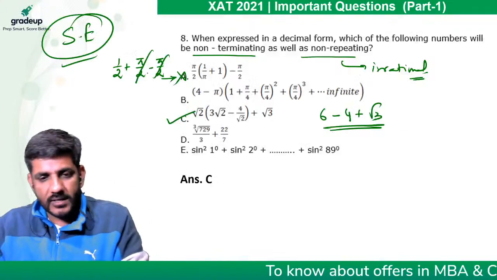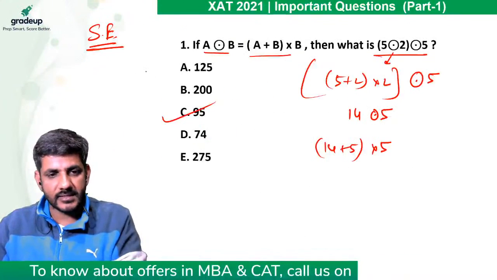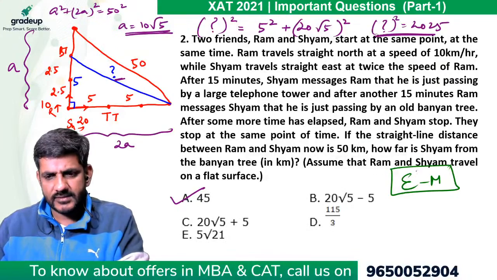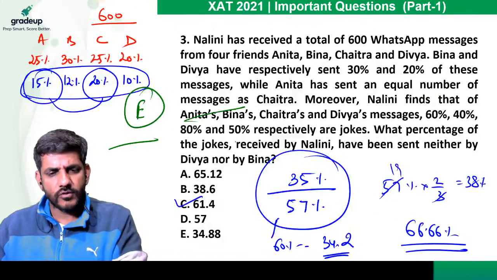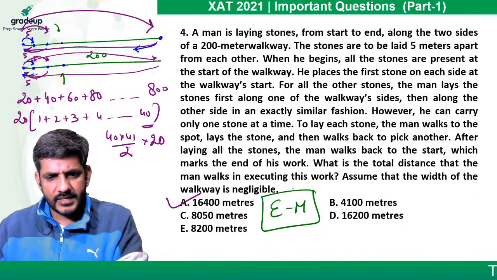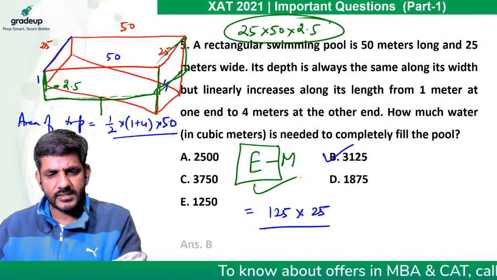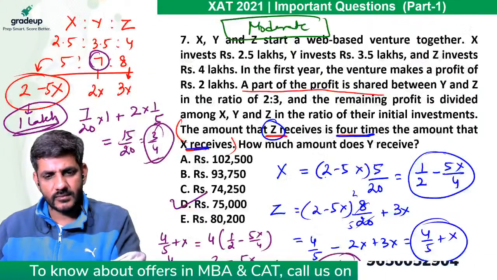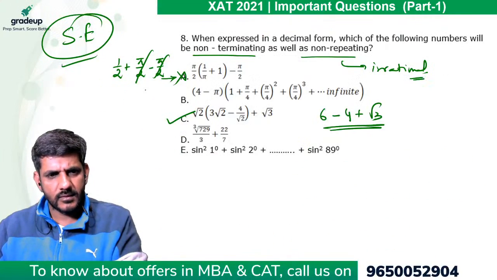नाउ द इंपॉर्टेंट पॉइंट इज इफ आई लुक एट ऑल द क्वेश्चंस टिल नाउ गाइस, जस्ट एक बार ध्यान से देखिए. First question easy, second question easy to moderate, third question easy, fourth question easy to moderate, fifth question easy to moderate, sixth question super easy, next question is moderate, next question is super easy.